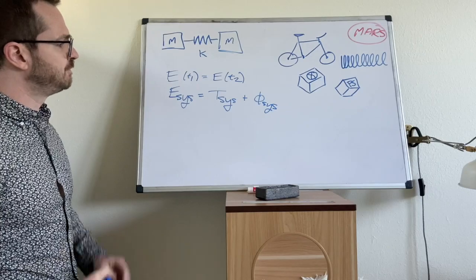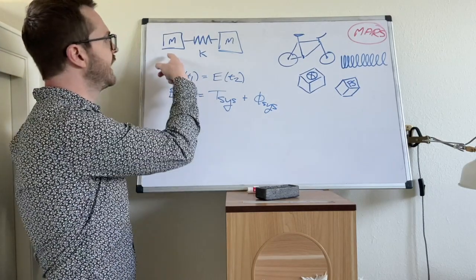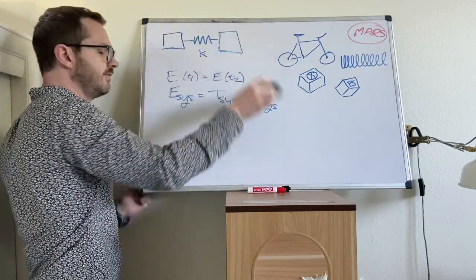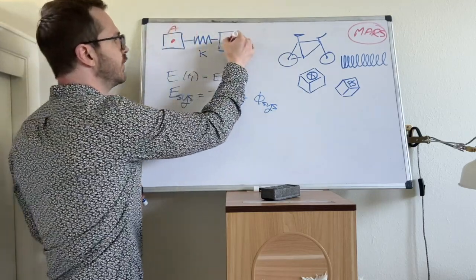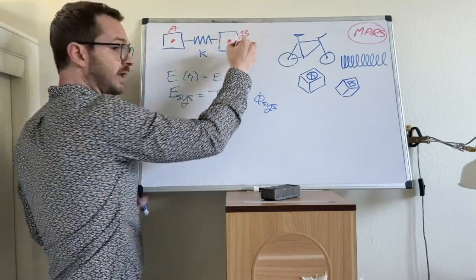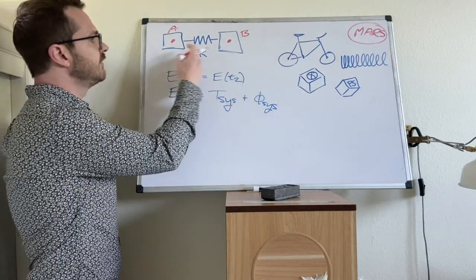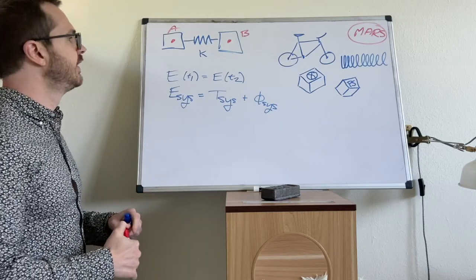So which of these quantities exist in our system? Well, we have two masses, and let's call one of them body A. We can call the other body B. Each of these will have kinetic energy. Now, what kind of kinetic energy will they have?